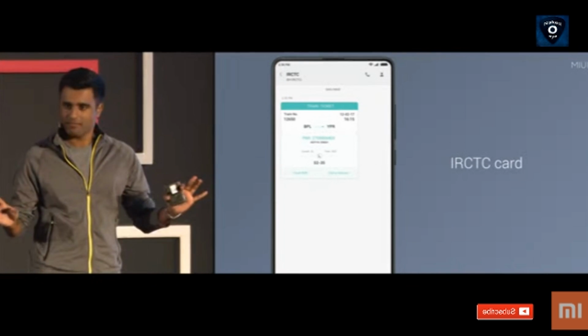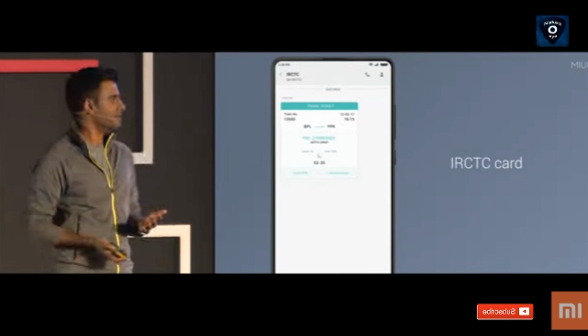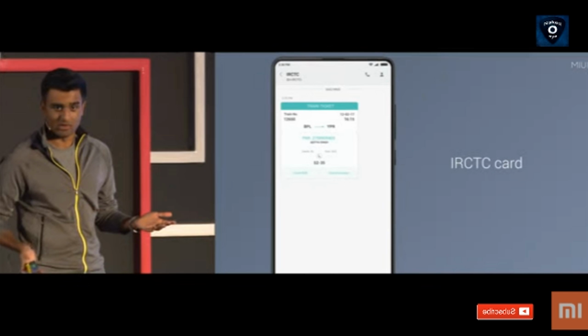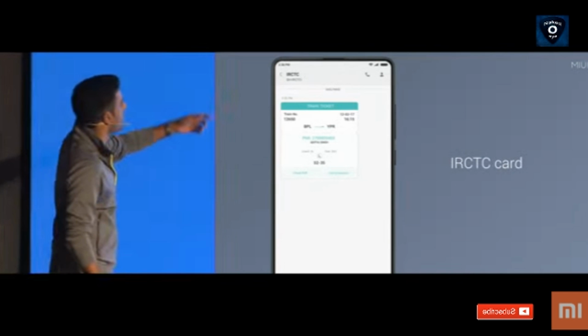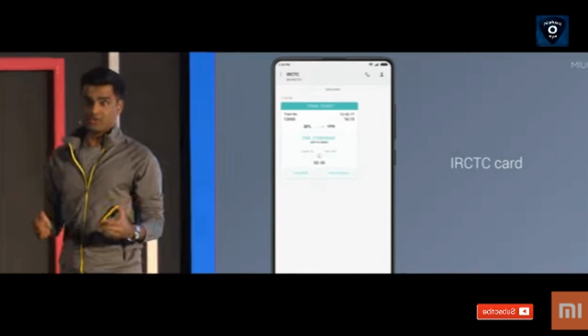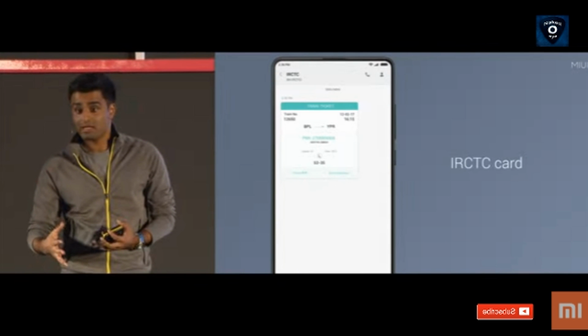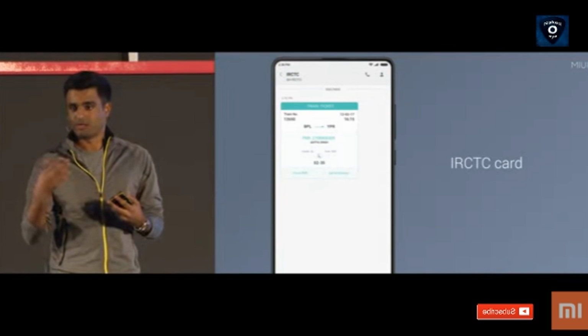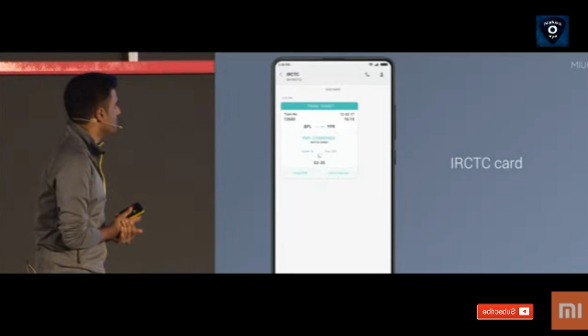So this is all the same information, except you can actually find the things that you want. It's laid out to look like an actual ticket. I think probably the most important things here maybe are your PNR number, obviously the date and time of your journey, and also your seat number once you get to the train. But not only that, we made it even better by adding these action buttons. So you can, with one tap, check your PNR number or add this trip to your calendar.